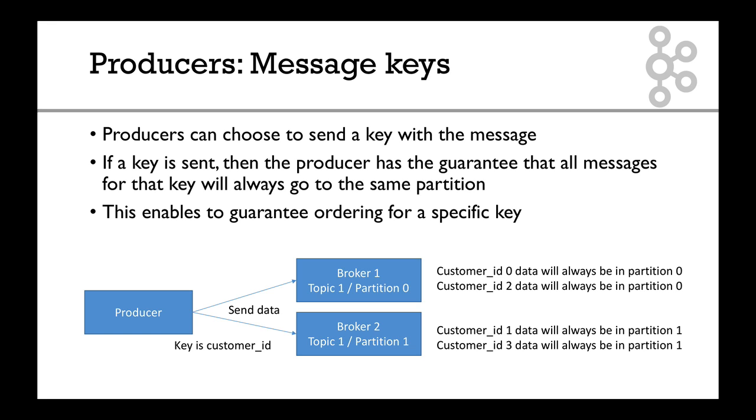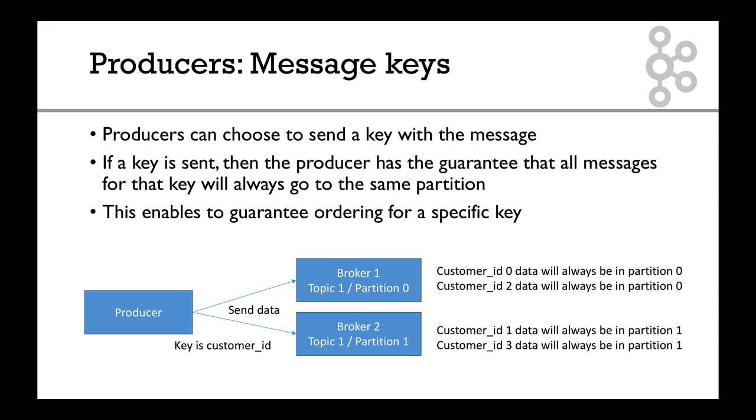So for example, at the bottom of your screen, you can see that the key is customer ID. So the producer sends data, and with the data, it sends customer ID. Customer ID 0, for example, the data will always be in partition 0, always. If the first one goes into partition 0, all the other customer ID 0s will go in the same partition. Same for customer ID 2. They will always go in partition 0. And then, customer ID 1 and 3, data will always go to partition 1. So that's a really, really strong thing.